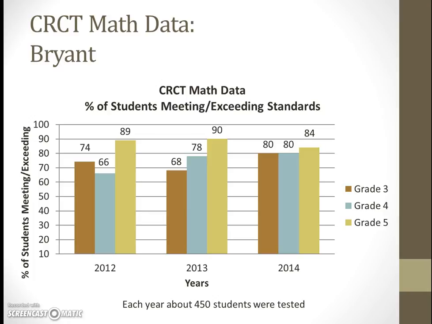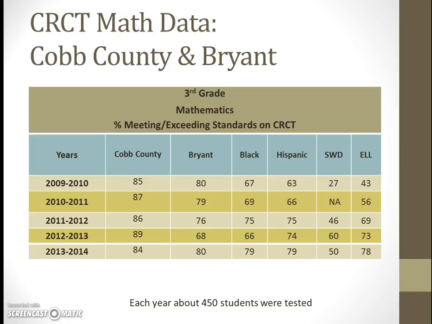And here you have the math data. And this data is also important to kind of give you a snapshot of all the grade levels at once. Again, it was about 450 students that were tested each year. But as you can see, our fifth graders took a slight drop in 2014. However, it is important to note that our fourth graders have shown a steady increase, as well as our third graders from the 2013 to 2014 school year. But this is just to kind of give you an overview of the data. So now let's look at each grade level separately, starting with our third grade students.